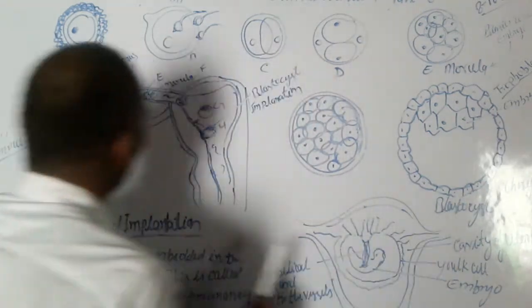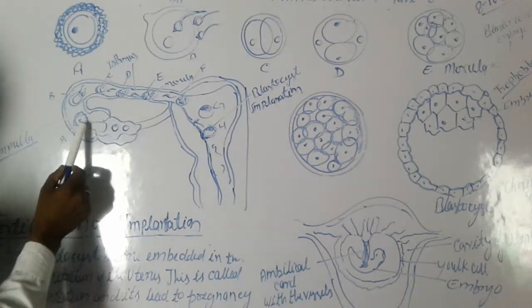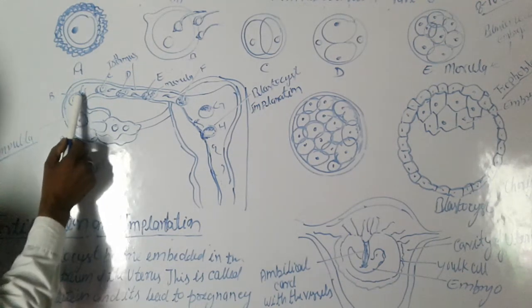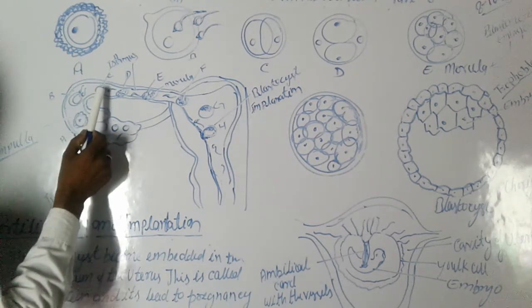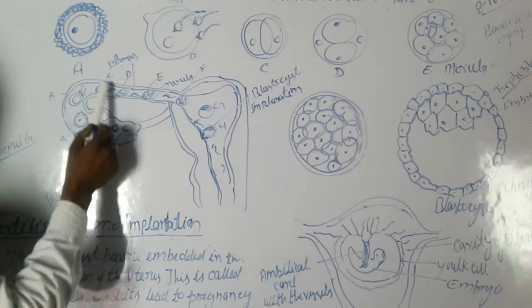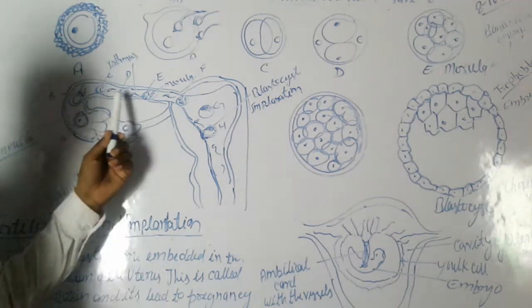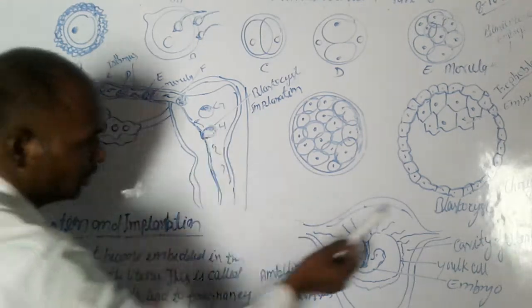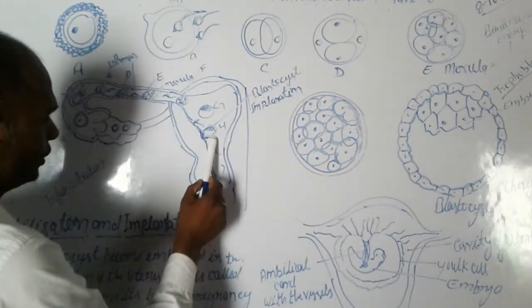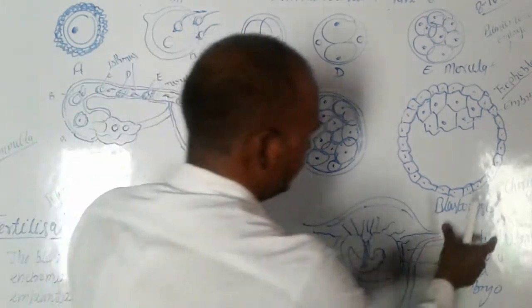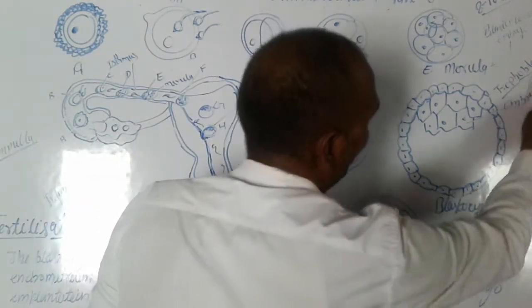You can see here the egg, the fertilized egg, the 2 cell, 4 cell, 8 cell stages, and this one is the blastocyst.